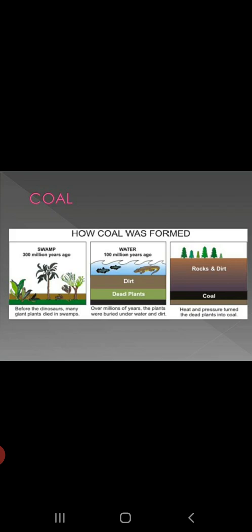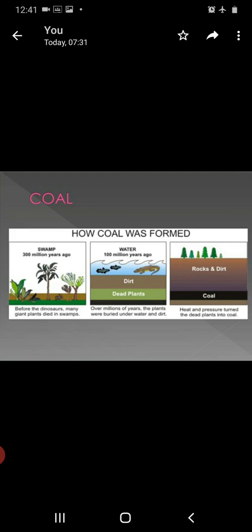After that, volcanic eruptions and earthquakes happened. They destroyed the forests, which got buried under the surface of the earth and were covered with sand, clay and water. Over the years, these remains went deeper and deeper under the earth due to high temperature and pressure, and in the absence of air, they got converted into coal.